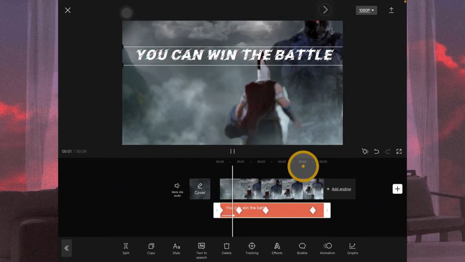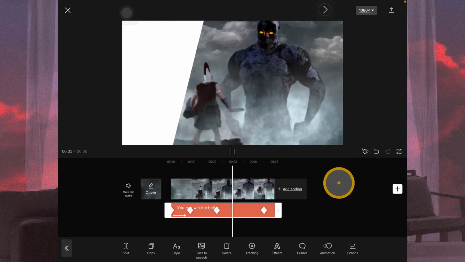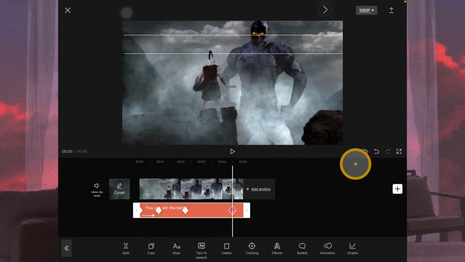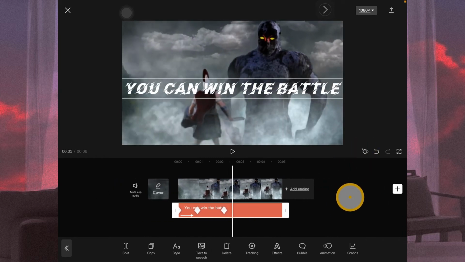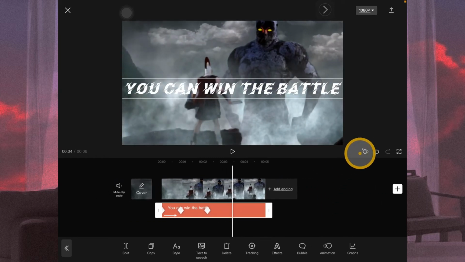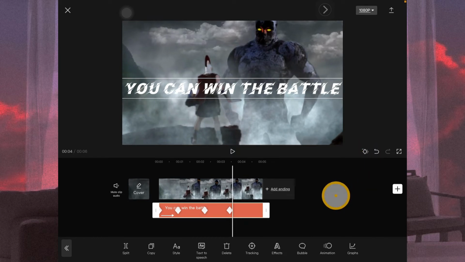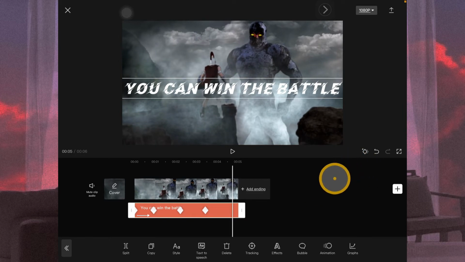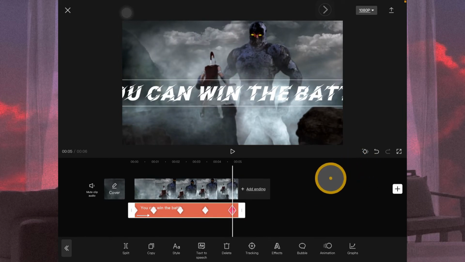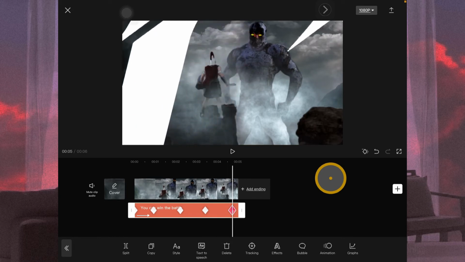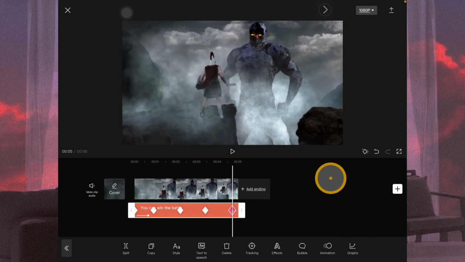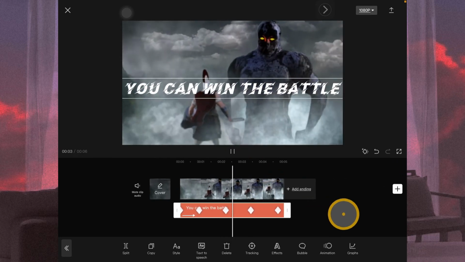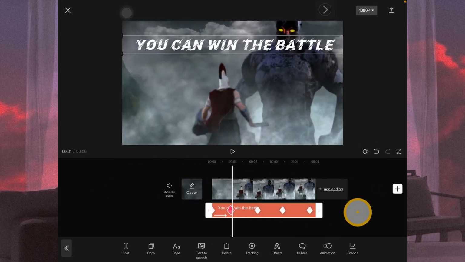Let's see how it looks like. Actually, let's remove this keyframe, and let's add another one here, and then I'll do this. Alright, let's see now. Yeah, looks good to me.